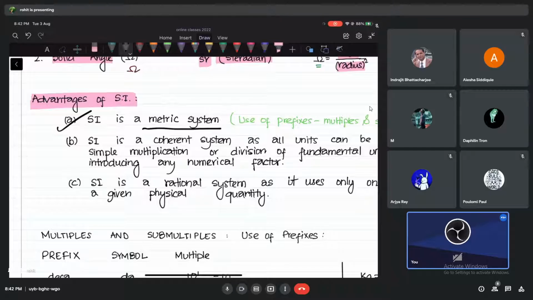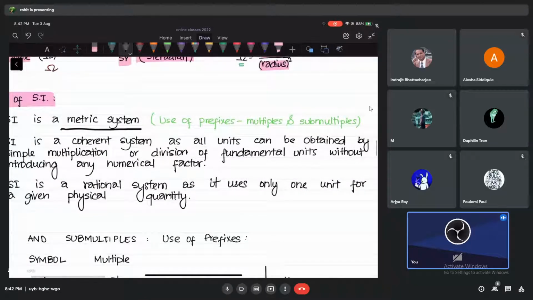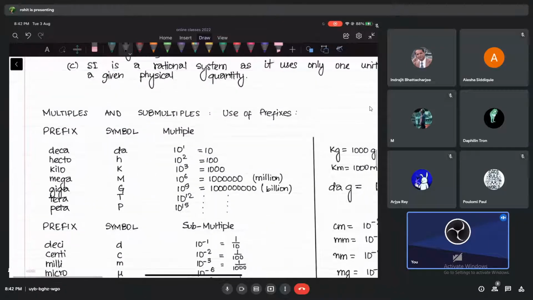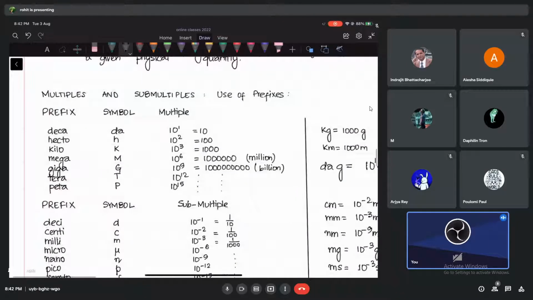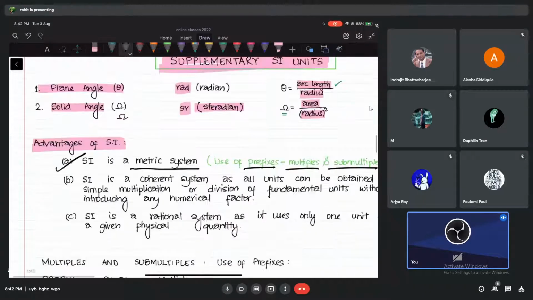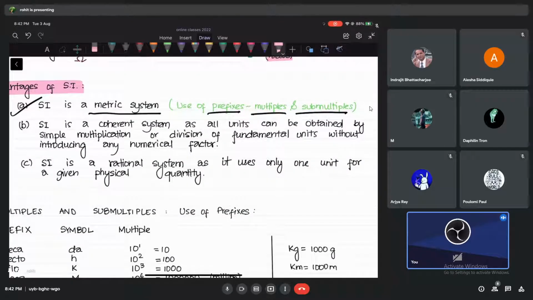I'll help you out with why it's called a metric system. It means it is very easy to use prefixes, that is multiples and submultiples. I'll give an example. You know about multiples and submultiples, and for the SI system it is very easy to use these multiples and submultiples. I'll come to this, don't worry about that. But that's one advantage. Another advantage of the SI system is that it is a coherent system.